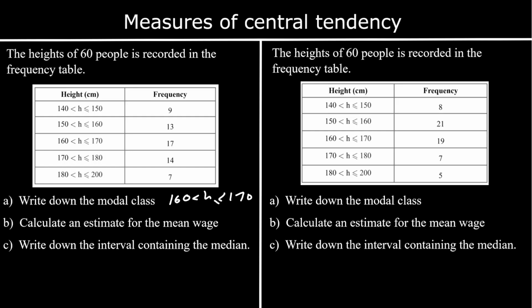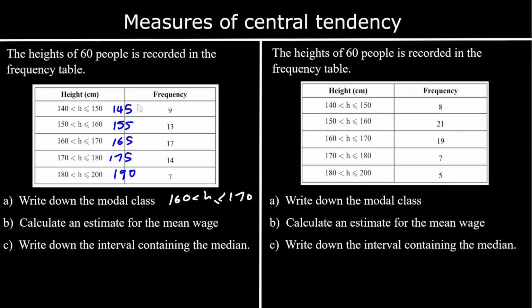For the mean height, when we're estimating the mean, we don't know the exact heights of all the people. The midpoint, as a guess, is an estimate. So we're going to say these 9 people are all 145 centimeters tall. These 13 people are all 155. We've got 17 165s, 14 175s, and 7 190s. So that's always the midpoint of the group.